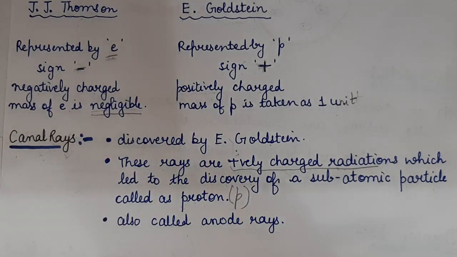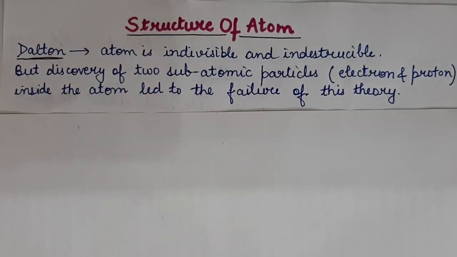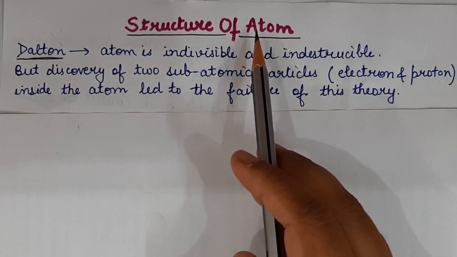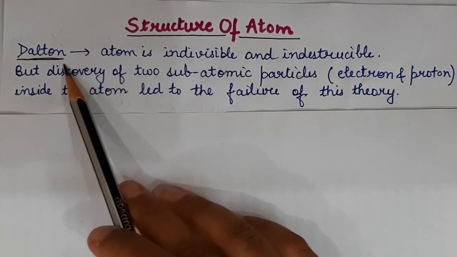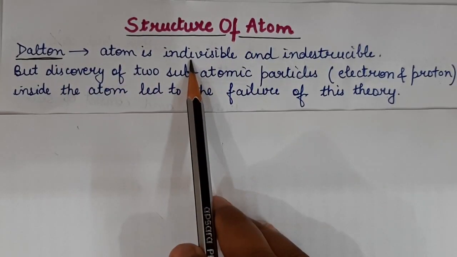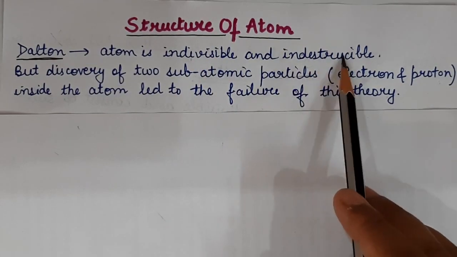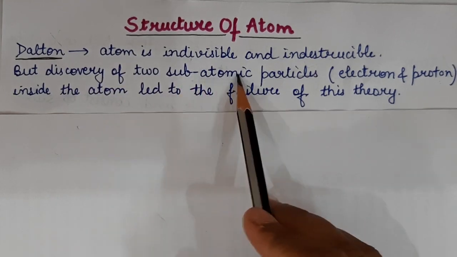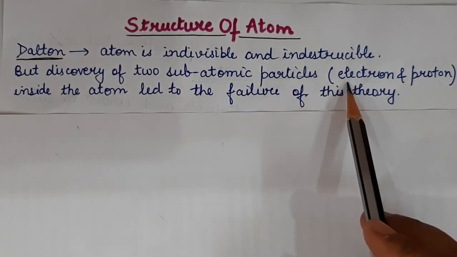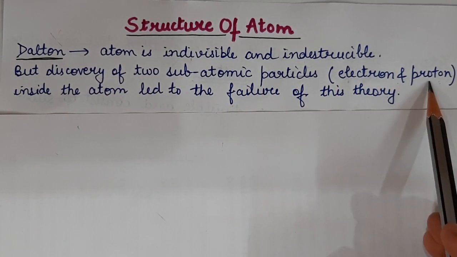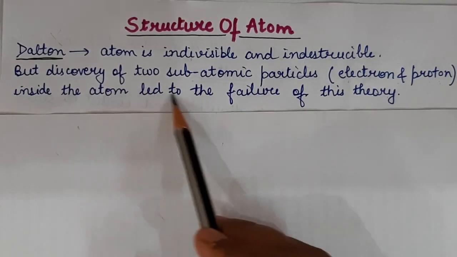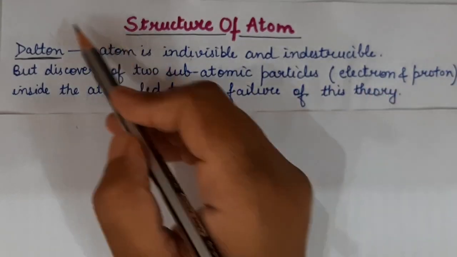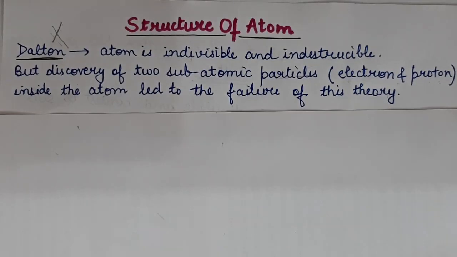Now, let us study the structure of atom. Dalton said that atom is indivisible, it is indestructible. But the discovery of two subatomic particles called electron and proton inside the atom led to the failure of Dalton's theory.